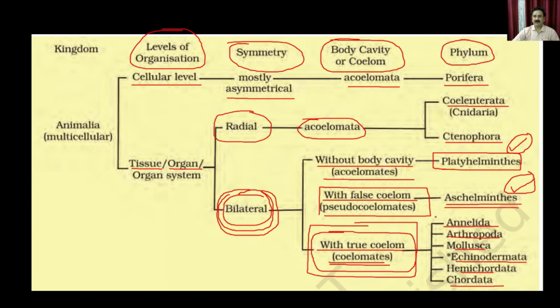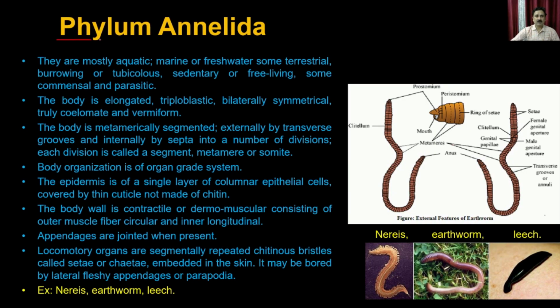So let's start our discussion with the Annelida and discuss the different properties of the phylum Annelida. The phylum Annelida has different types of worms, whether it is Nereis, earthworm, or leech. These are mostly aquatic, marine or freshwater. Some are terrestrial, for example the earthworm. They are burrowing or tubicolous, sedentary or free-living. Some are commensal and some are parasitic.